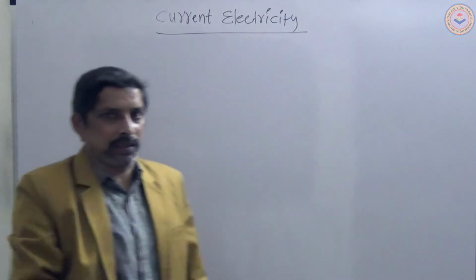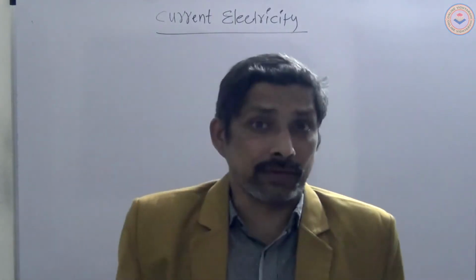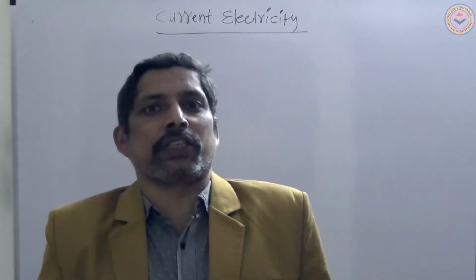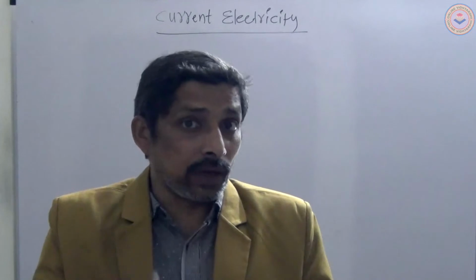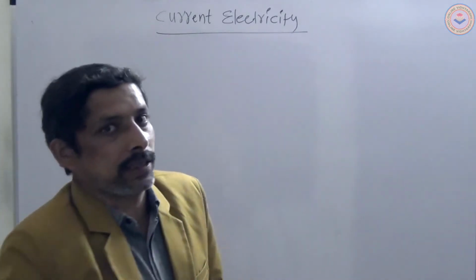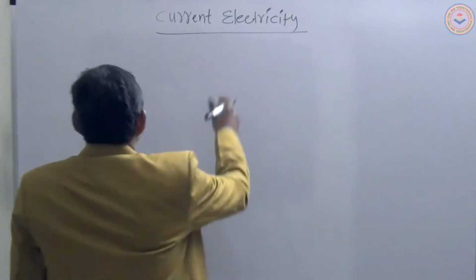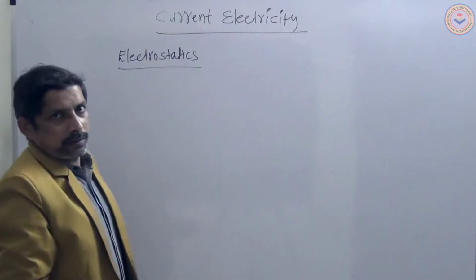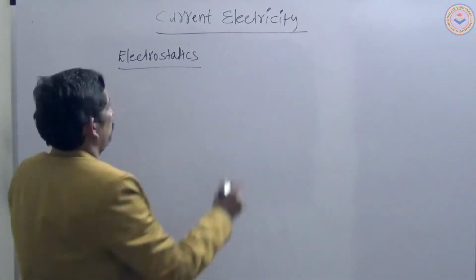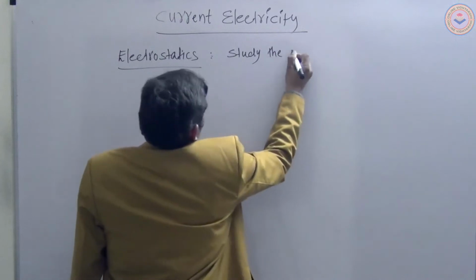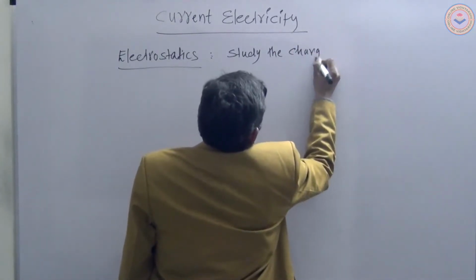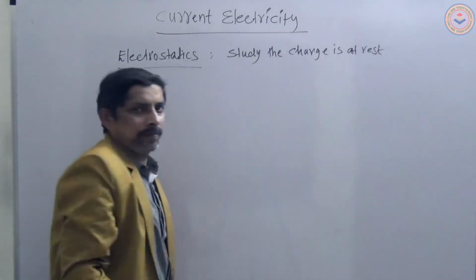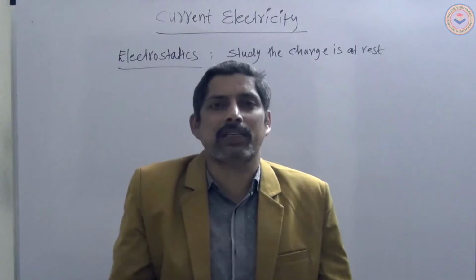In electricity we have electric charges and fields, and electrostatic potential and capacitance. Those two chapters we call electrostatics. What is electrostatics? Study of the charges at rest.